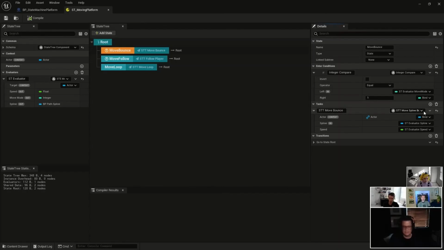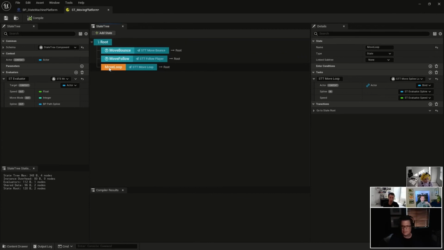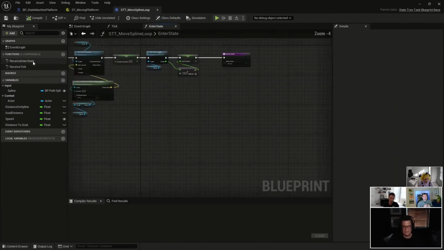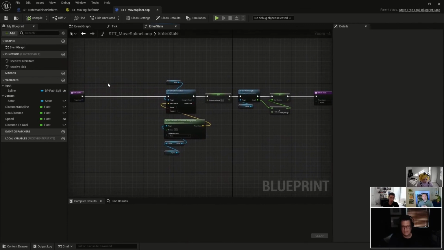State Tree, as the name says, is also a tree, but it's much more like a hierarchical state machine, where behavior is laid down top to bottom with transitions showing you where you would go after completing each node. It's cool because it's much more general, and you don't even have to set it up for AI. It can be for any actor, object, whatever that will be, and it's easy to use.